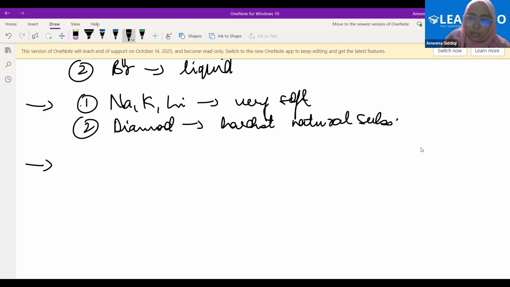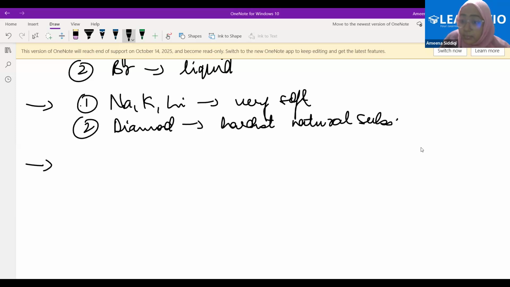What is the third point that we have written? That is regarding the melting and the boiling point. Yes, ma'am. So the metals which are soft definitely will have somewhat low melting point. That is very much understood. Mercury will have a low melting point. Yes, so that is the exception there. What's the fourth point that we have written?